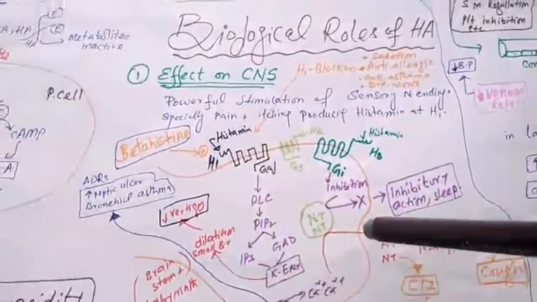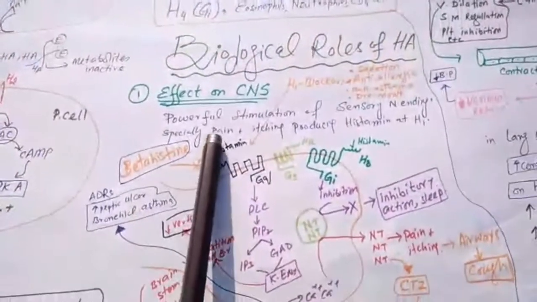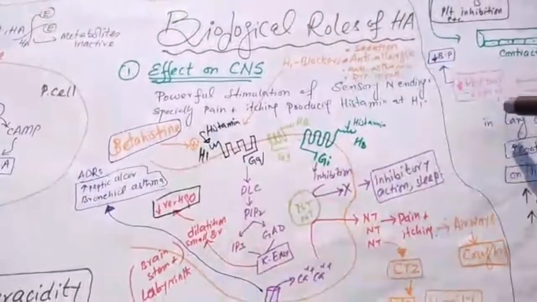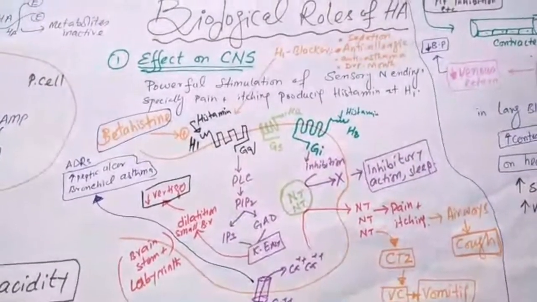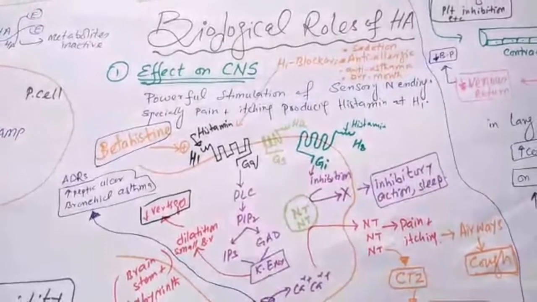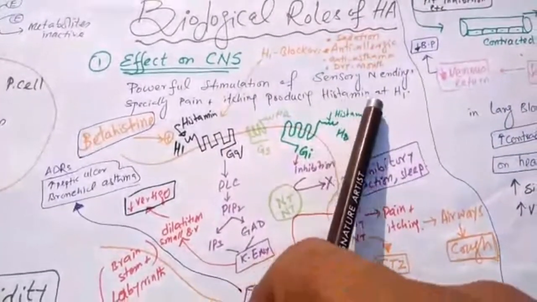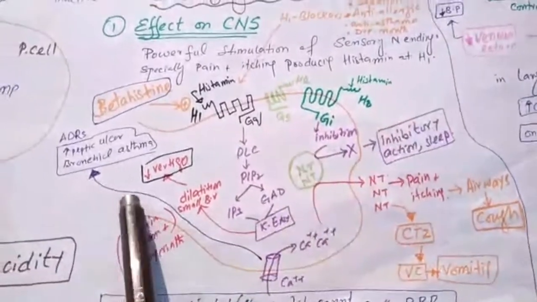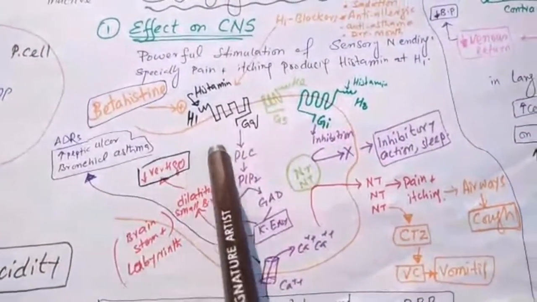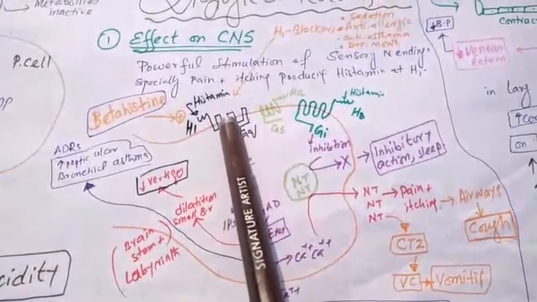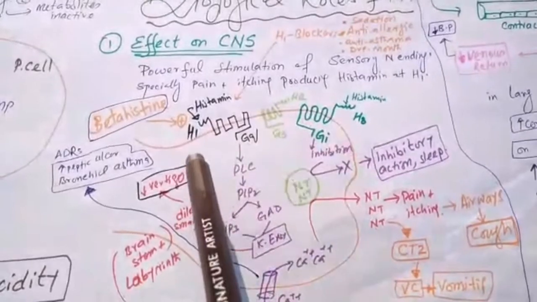Biological role of histamine, number one, effect on CNS. A powerful stimulation of sensory nerve endings, especially pain and itching, is produced when histamine is bound with the H1 receptor. This is the neuronal cell, again consider it. This is the H1 receptor, this is the H2 receptor, this is the H3 receptor.